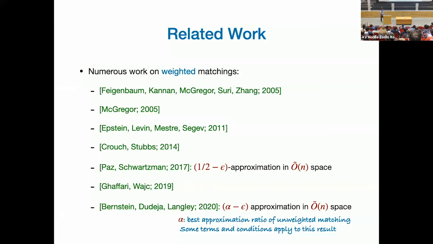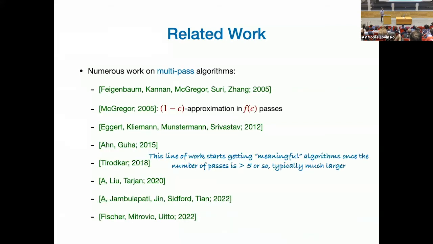There is also lots of work on multi-pass streaming algorithms. It basically started with the work of Andrew that says you can get a 1 minus epsilon approximation if the number of passes depends on epsilon. There is lots of work that optimizes this function. Just note that these results are really based on iterative optimization methods. They're really multi-pass. You need 4 or 5 passes just to start getting something non-trivial from them. So they're very far from the original problem that I defined.